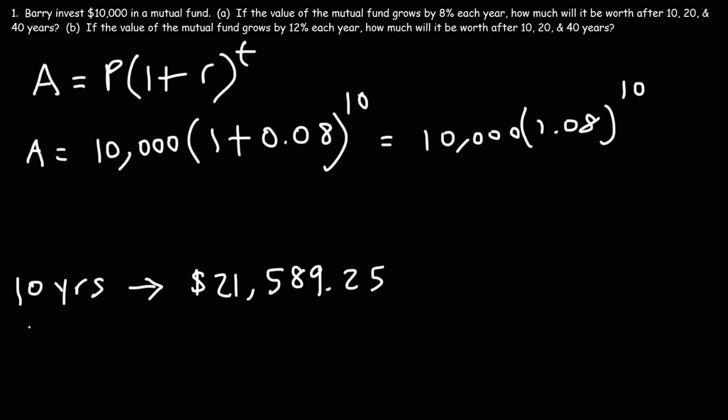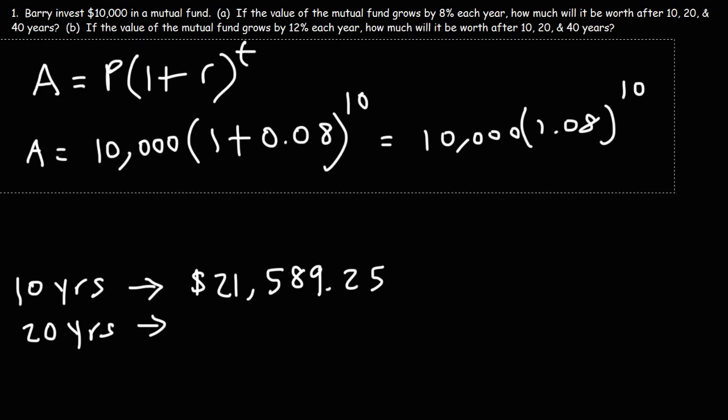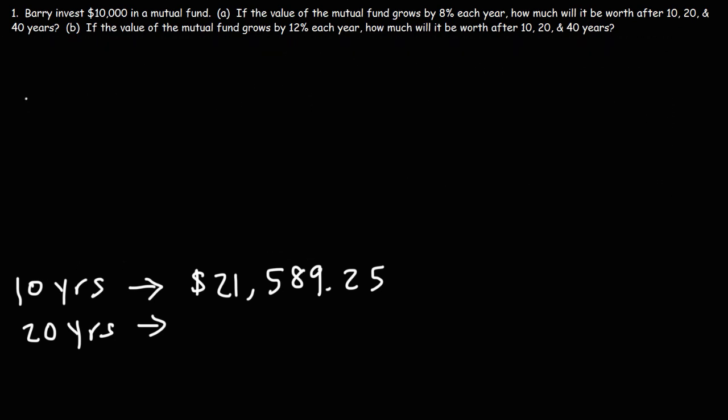Now let's see what's going to happen if Barry keeps the money in a mutual fund for 20 years. So using the same formula, it's going to be 10,000 times 1.08 but raised to the 20.